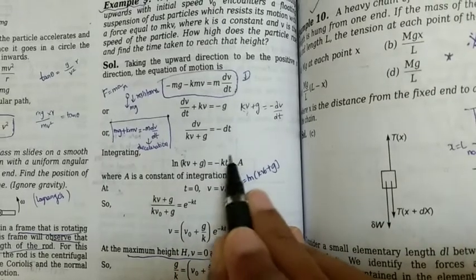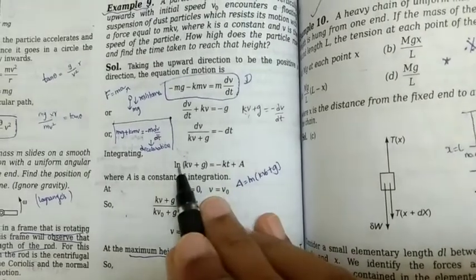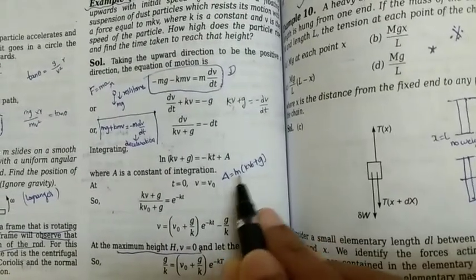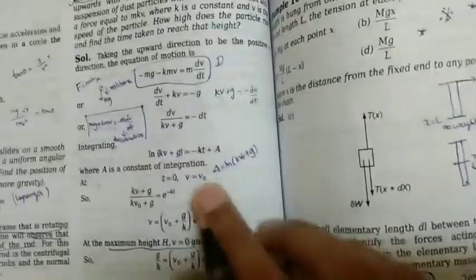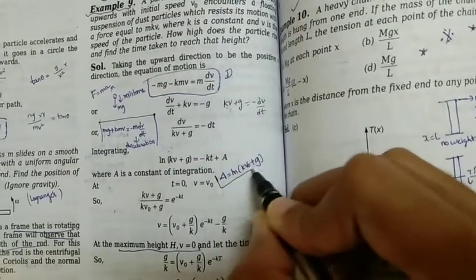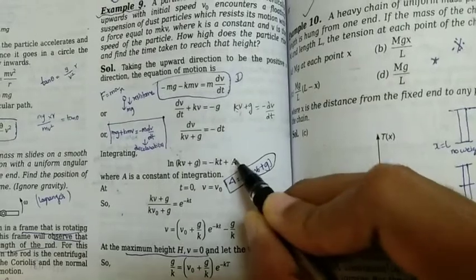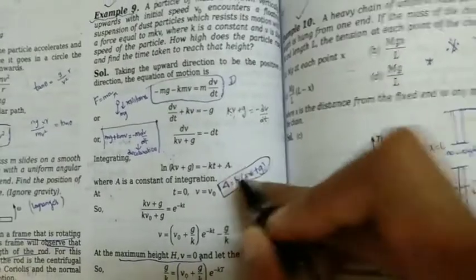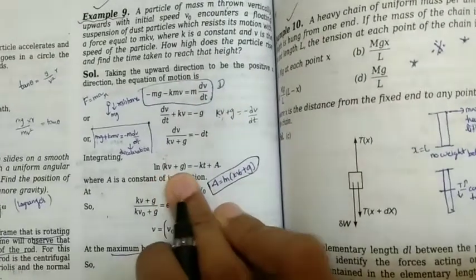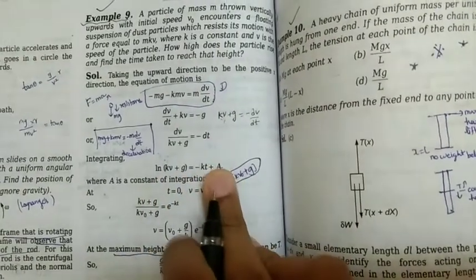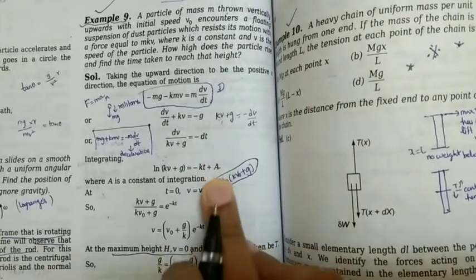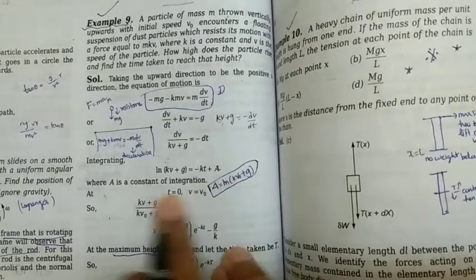So at t equals 0, v is equal to v0. So ln of kv0 plus g is equal to a. So a is nothing but ln of kv0 plus g. So finally we have a value for a. This value we need to substitute in the same equation again. On substituting, we have ln of kv plus g equals minus kt plus ln of kv0 plus g. Here also ln, here also ln. So what we would do is send this ln of kv0 plus g to this side.